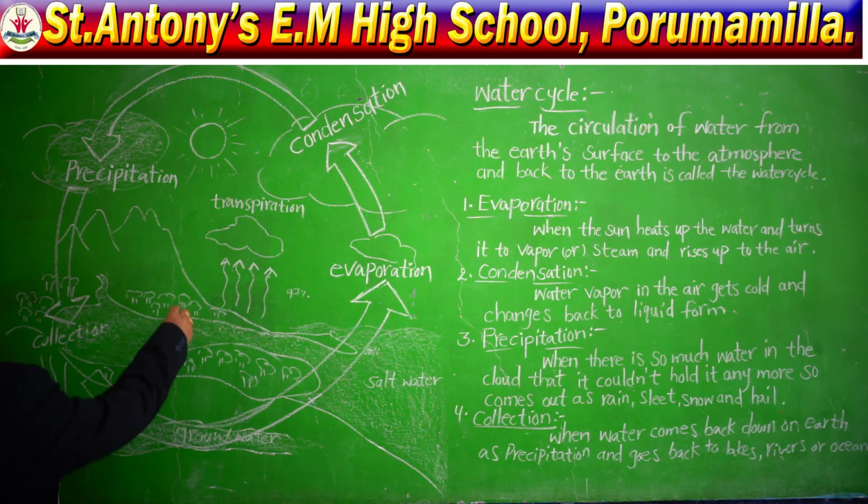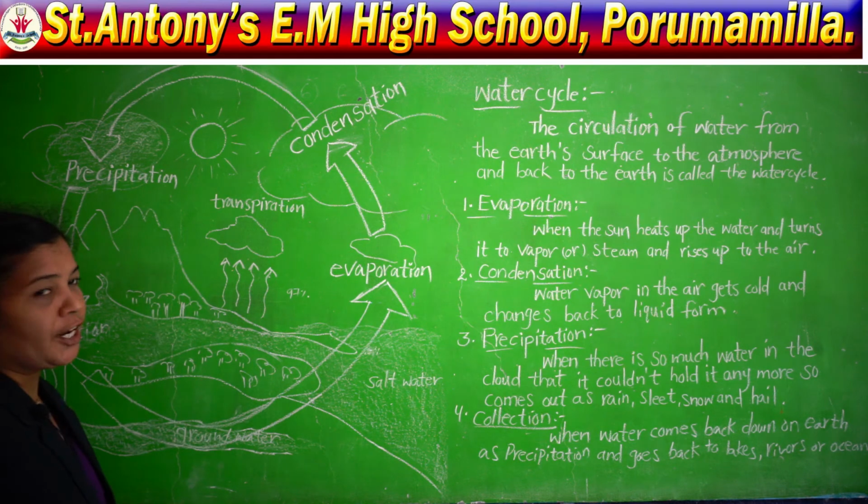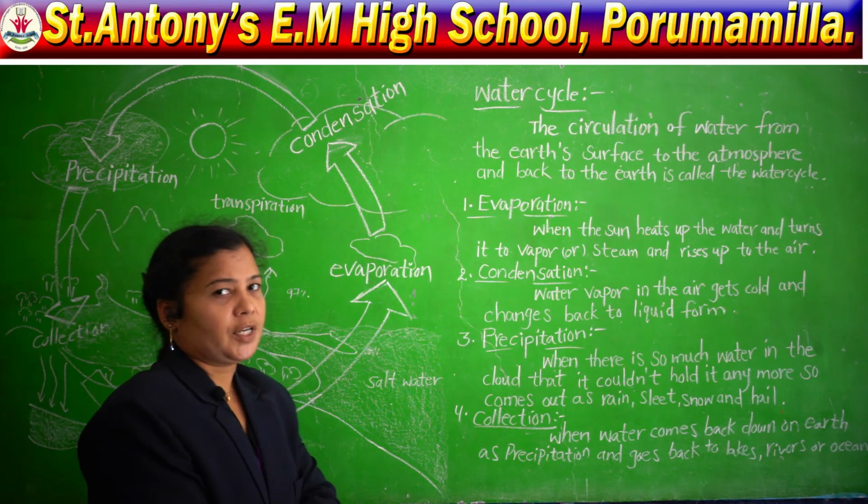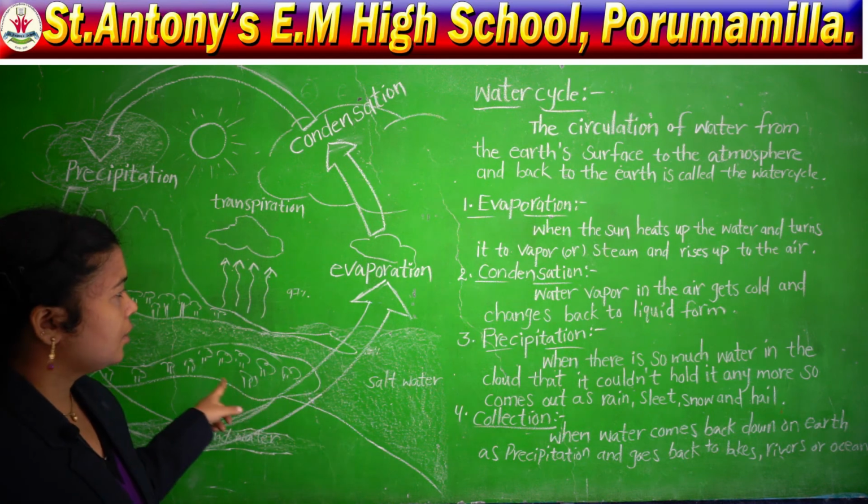From leaves we are getting this water vapor. This whole process we call transpiration. Have you understood that? Okay.